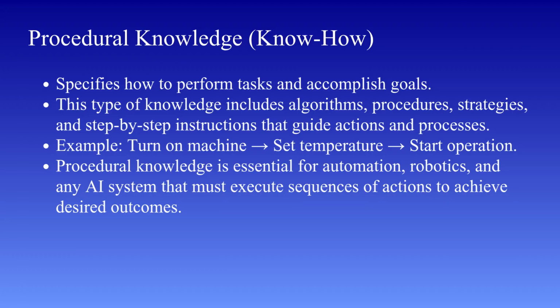Procedural knowledge is widely used in systems that need to perform actions. For instance, in robotics, it helps machines move and interact with the environment. In automation systems, it controls sequences of operations. In software, algorithms themselves are a form of procedural knowledge. Whenever a system needs to follow a step-by-step process, it relies on this type of knowledge.